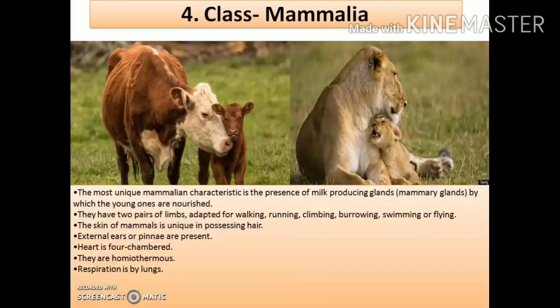That means they can also maintain a constant body temperature, और उनका body temperature fluctuate नहीं होता along with the environmental changing temperature. Clear? And generally respiration here in case of the mammals is with the help of lungs. These are the important characteristics of the class Mammalia.